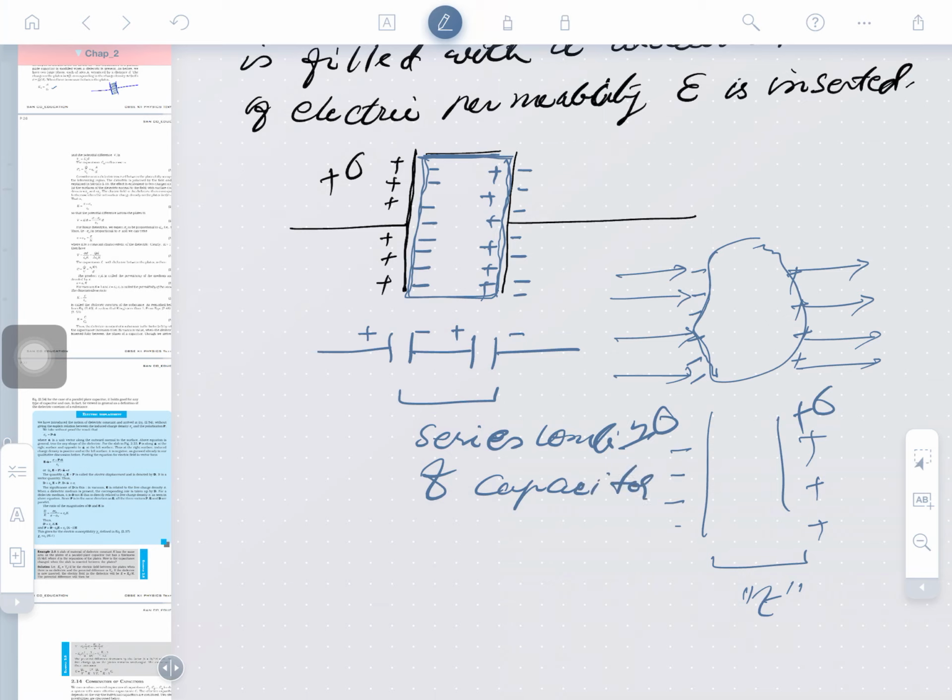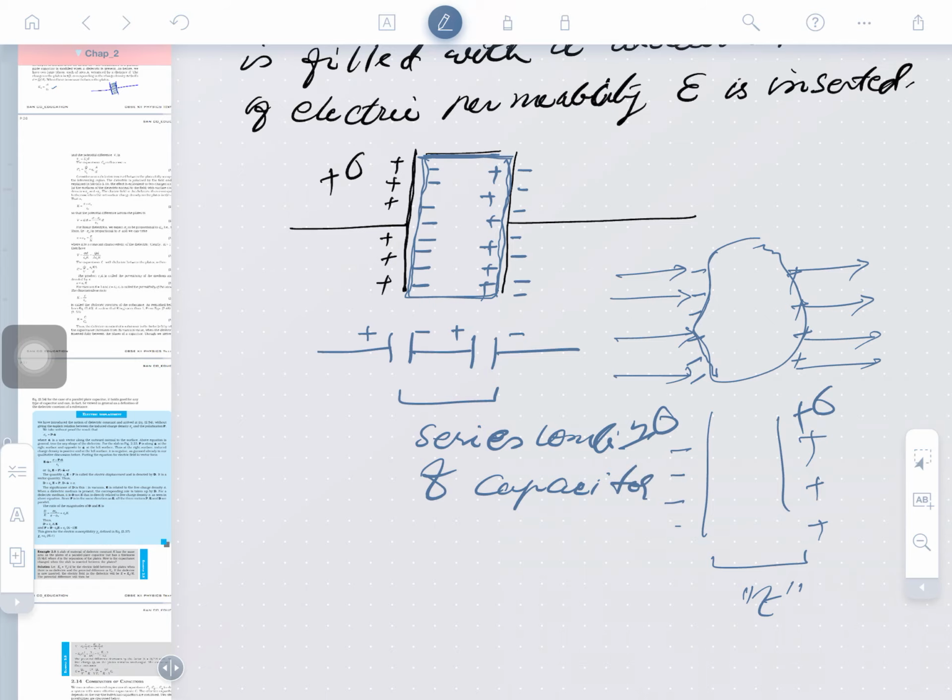By series combination of capacitors, you can also employ this method for deriving this expression, but the combination of capacitors is the next topic. Here I am just talking about the effect of the dielectric material inserted between the plates of the capacitor. Is that clear? Well understood, you guys?